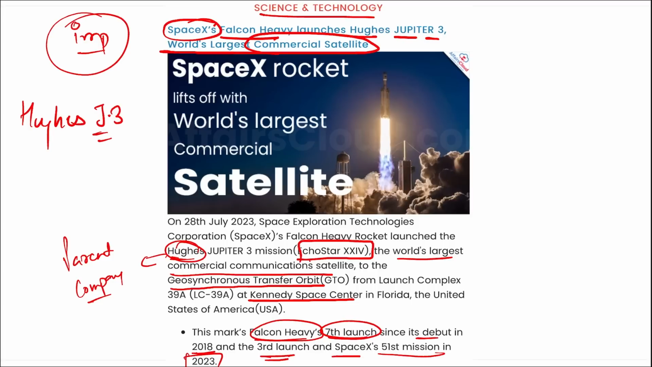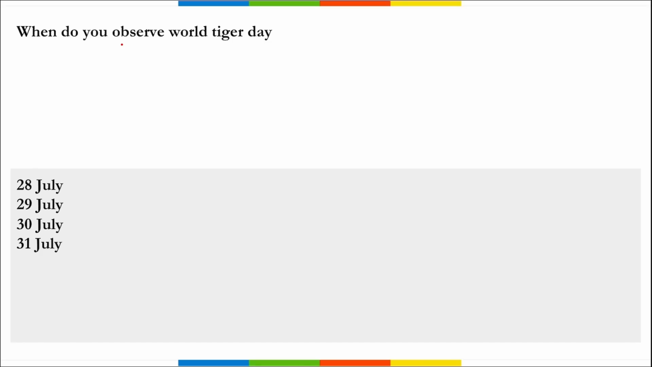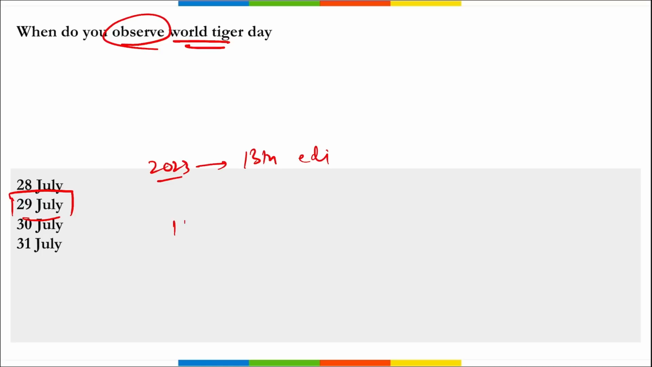Next is, when do you observe World Tiger Day? So World Tiger Day, when do we observe it? On 29th of July. Correct? In 2023, it was the 13th edition of the International Tiger Day. In 1973, we observed Tiger Protection Act also, right? And this day is basically observed to raise awareness about tiger conservation and the threats that are faced by this endangered species. What is the scientific name for tiger? Panthera tigris. Correct? Next.